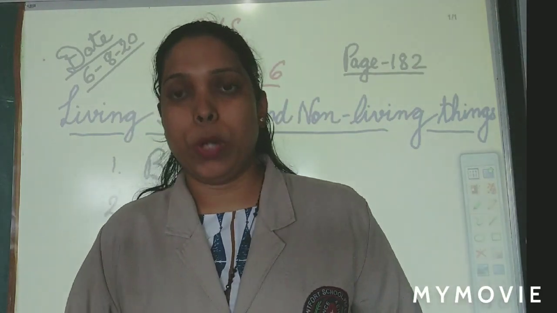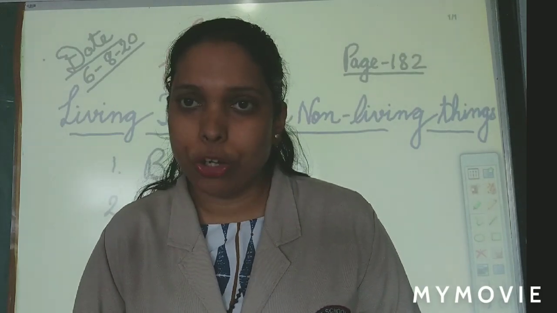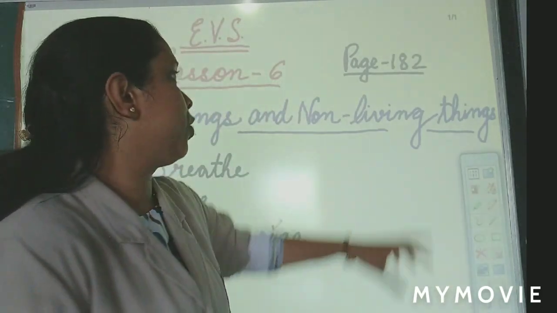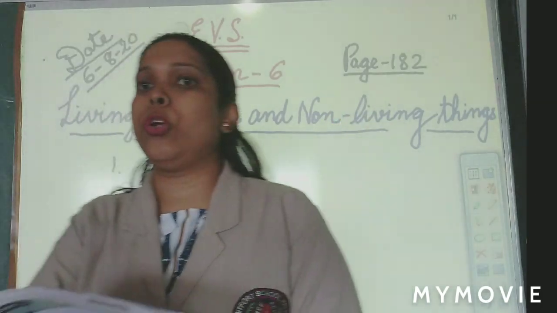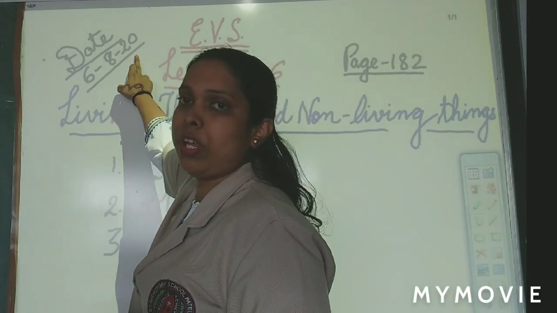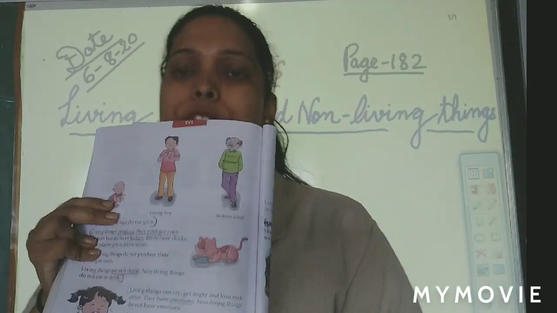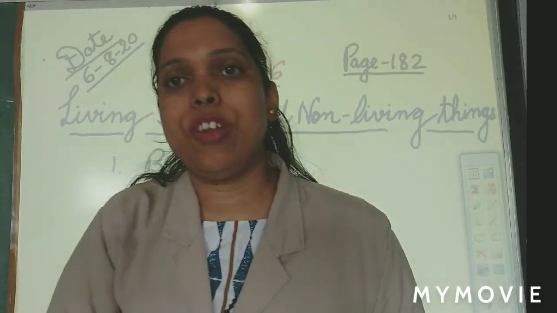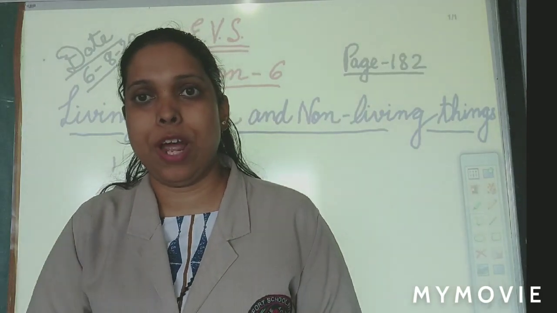So what we are going to do today is, we are going to proceed further in our lesson. I want every one of you to take out your semester book, open page number 182. I have written over here, open page number 182 and you will put today's date. Today's date is 6/8/20. What is today's date? 6/8/20. On this page, you will write today's date. We are starting with this page today, reading of this page. Okay, children? So I want every one of you to take out your books and have a pencil in your hand. Okay? Then we are going to start reading.